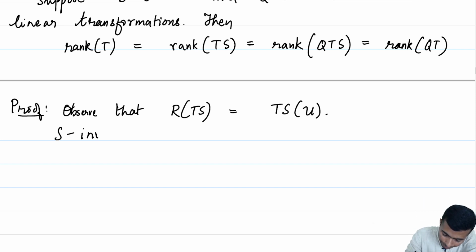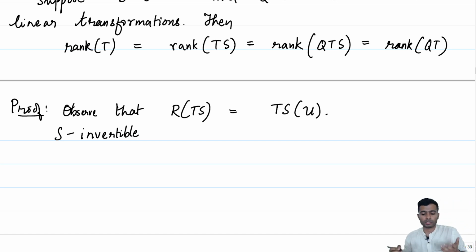S is invertible, and what is a characterization of an invertible linear transformation? It is a linear transformation which is both injective and surjective. In particular, S is surjective,